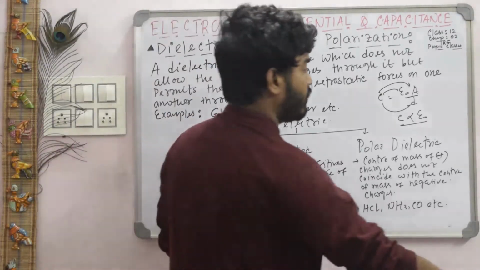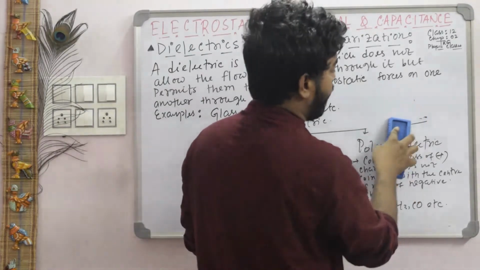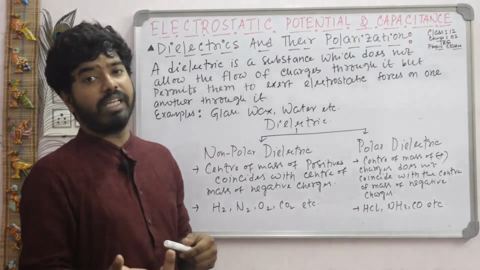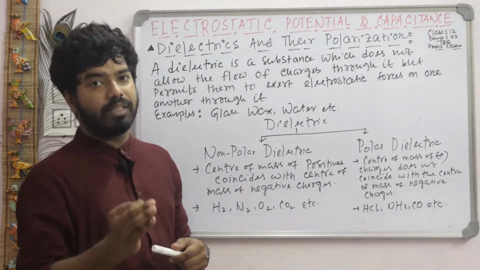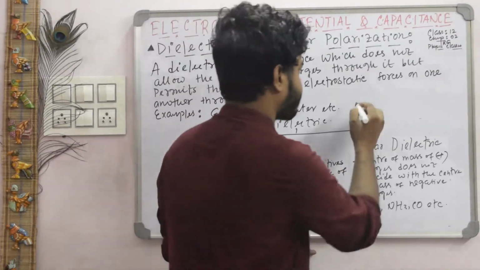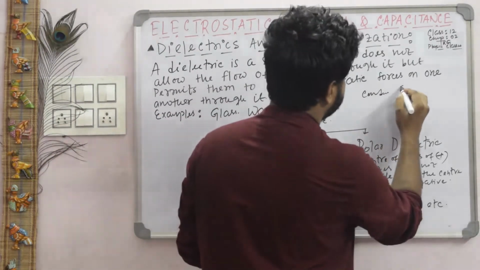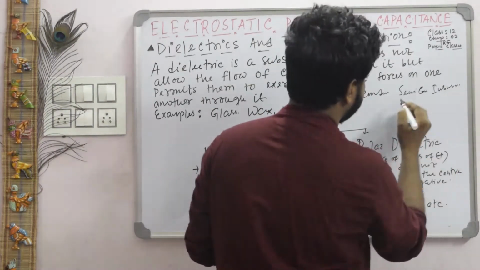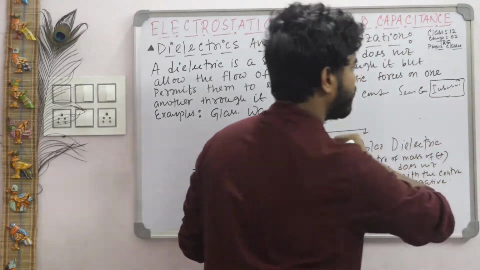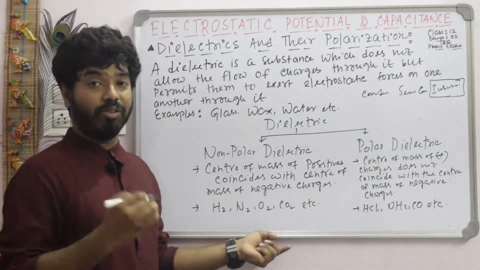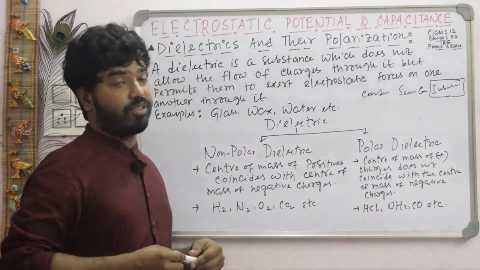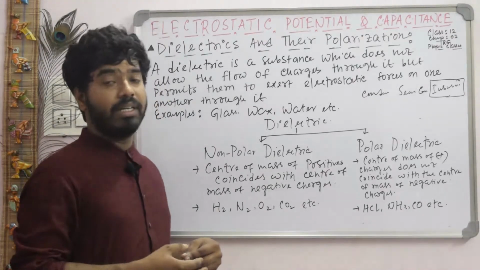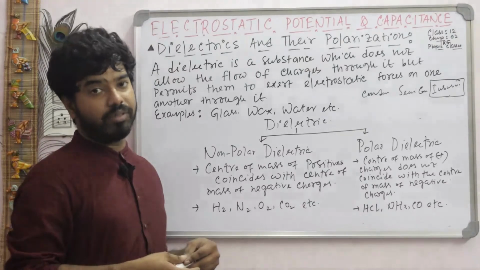Before starting, I think all of you know that on the basis of conductivity, materials are classified into three categories: conductor, semiconductor and insulator. Here this part is very important for this lecture. In case of an insulator, there are no free electrons, so we can say the conductivity of an insulator tends to 0, there is no flow of current.